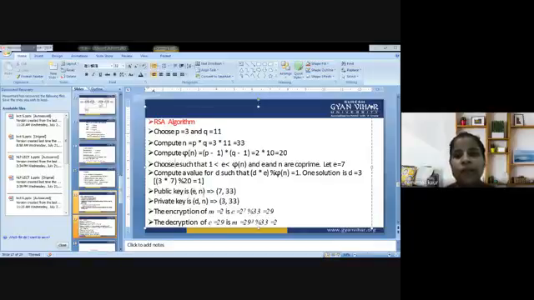So the public key is E, comma N, that is 7 and 33. The private key is D and N, that is 3 and 33. Now the encryption formula and the decryption formula are used. After performing the encryption formula, the message, which is equal to 2, gives C, which is 2 raised to power 7 modulus 33, which is equal to 29. And the decryption of C, which is equal to 29, gives the message M equal to 29 raised to power 3 modulus 33, which is equal to 2.